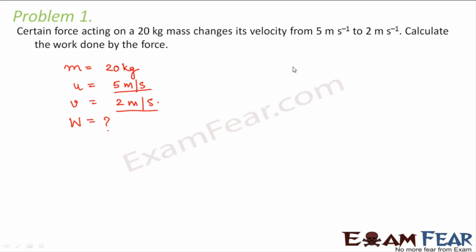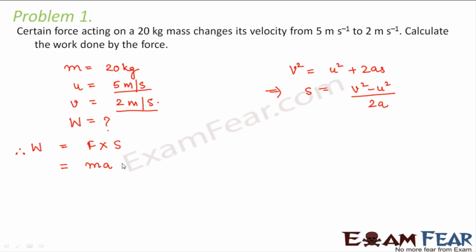Now from the third equation of motion, we know that v square is equal to u square plus 2as. So from this we can say that displacement s is equal to v square minus u square by 2a. Now by definition of work, work is equal to force multiplied by displacement. From Newton's second law, force is equal to mass into acceleration, and we found that s is equal to v square minus u square by 2a. So a and a will get cancelled, and we get half m into v square minus u square.